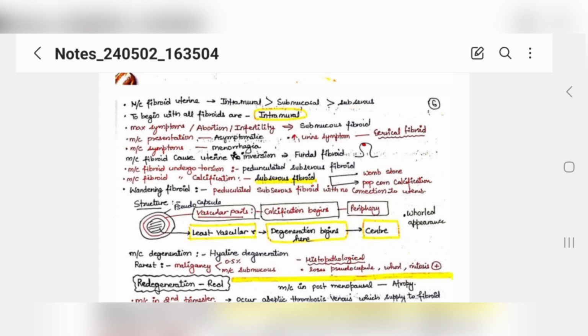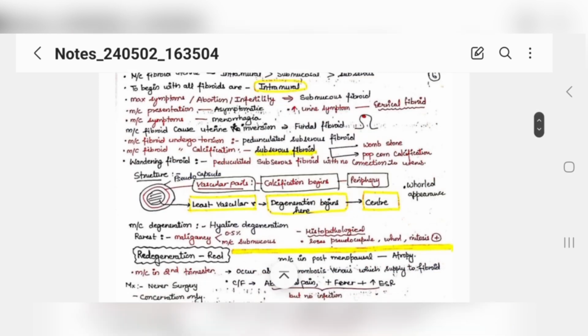Now, the most common fibroid which undergoes torsion, common sense, the fibroid which is pedunculated, that will get torsion easily, right? So pedunculated subserous fibroid. Now, the most common fibroid to undergo calcification is subserous fibroid again. Okay, and they will give a form of womb stone or popcorn calcification. Now, what is a wandering fibroid? It is a pedunculated subserous fibroid with no connection to the uterus. Okay, wandering fibroid.